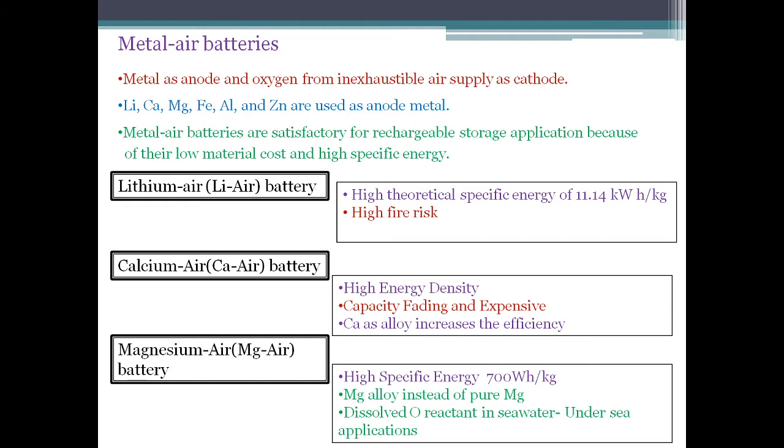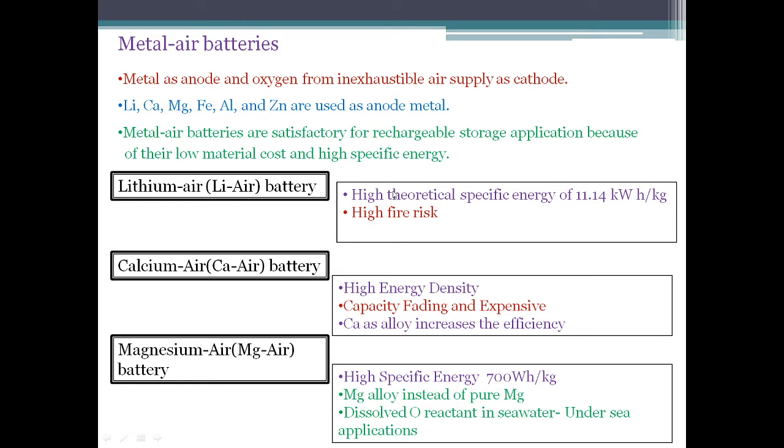A lot of research is being carried out in order to overcome these complications associated with the structure of these batteries. So, based on the type of metal used, there are many different metal air batteries, but we will be discussing only these six types: lithium air battery, calcium air battery, magnesium air battery, iron air battery, aluminum air battery, and zinc air battery. So first, coming to lithium air battery.